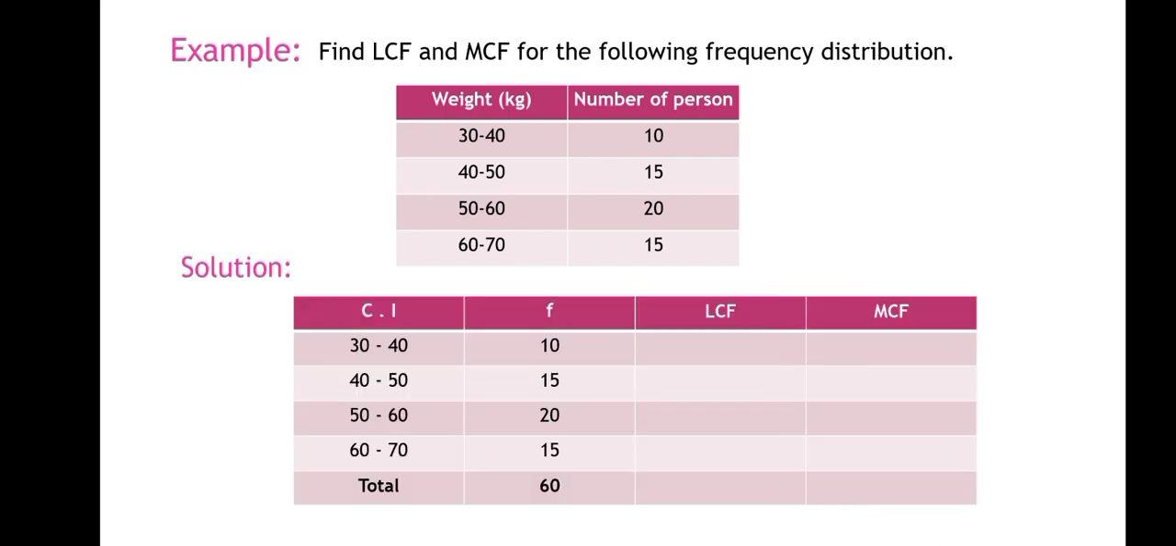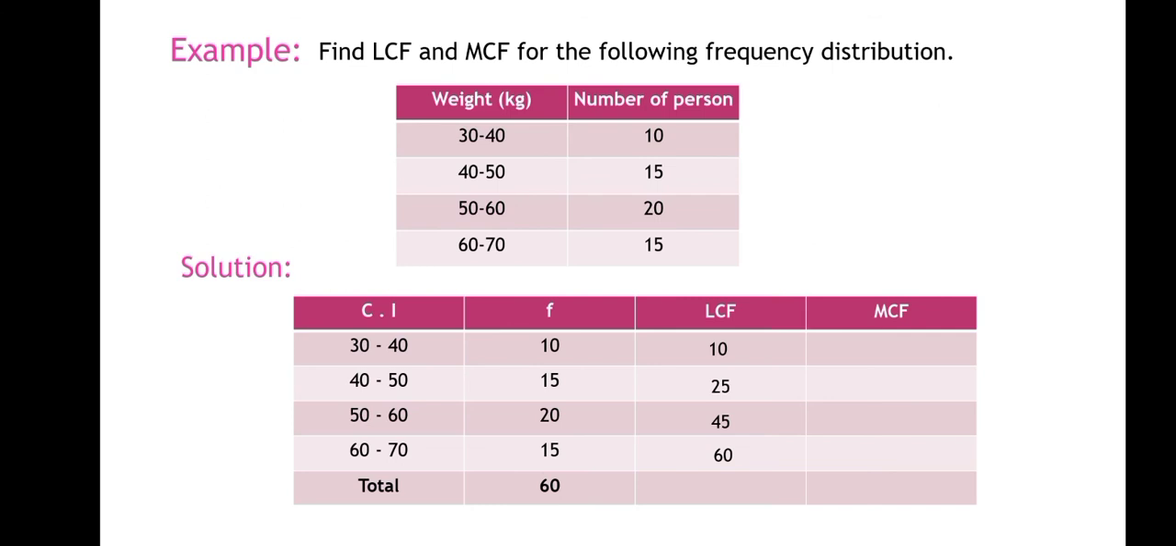So once again we'll see how we have solved less than cumulative and more than cumulative frequencies. To write down the less than cumulative frequencies, first we have to write the least frequency, that is 10. Next we have to add 10 with this 15, we get 25. Next we add 25 plus 20, we get 45. Next we add 45 plus 15, we get 60. Next, these two numbers should match.